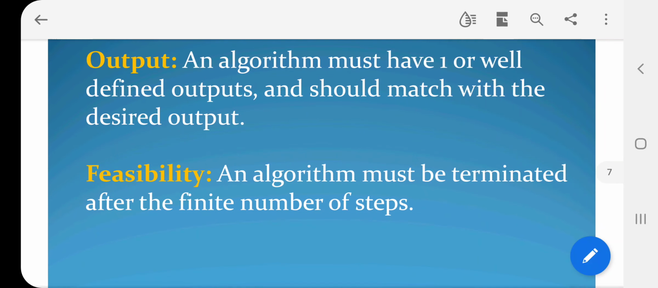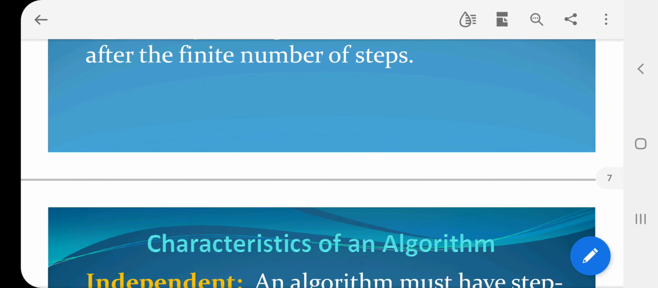Then feasibility. An algorithm must be terminated after a finite number of steps. It should be clear and feasible that all the instructions are terminated. It should not go on infinitely. It should terminate after a specified number of steps.